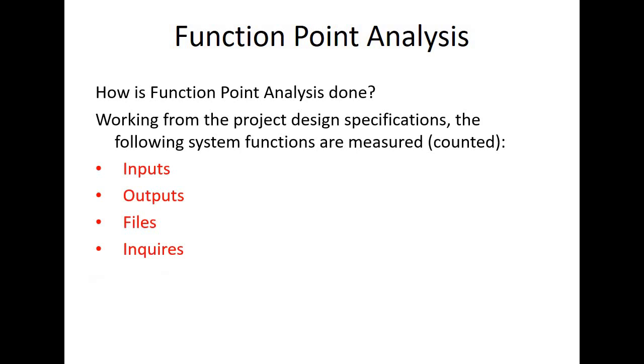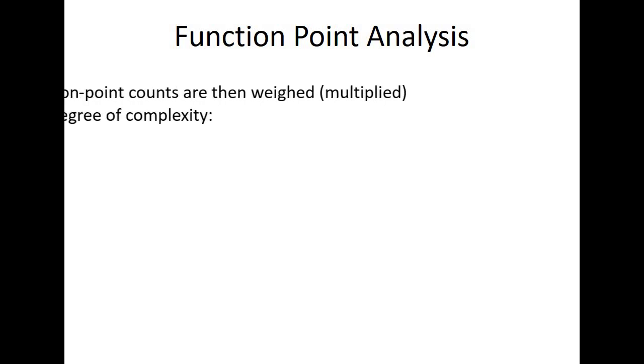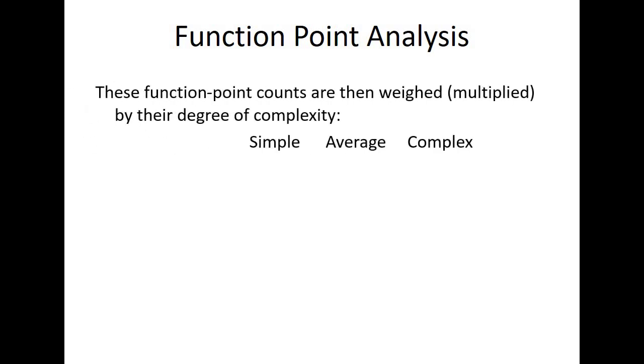That means all these things, your inputs, outputs, files, inquiries and interfaces, which we are getting from the requirement specification document, are further classified into 3 categories, which is your simple, average and complex, right? So for everything we are giving some weightages.